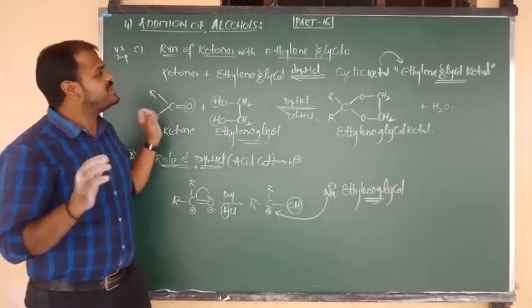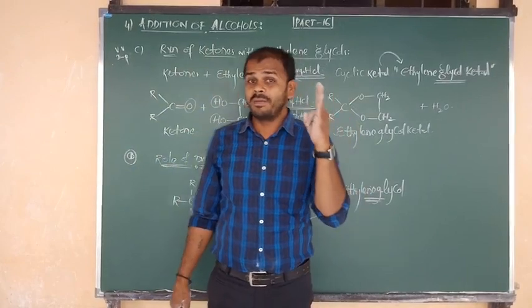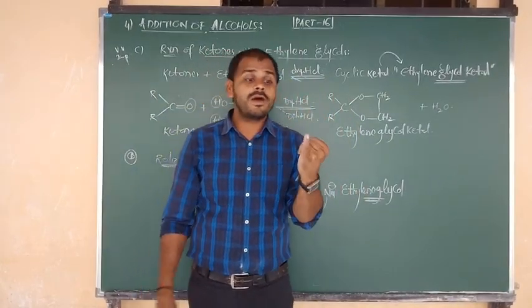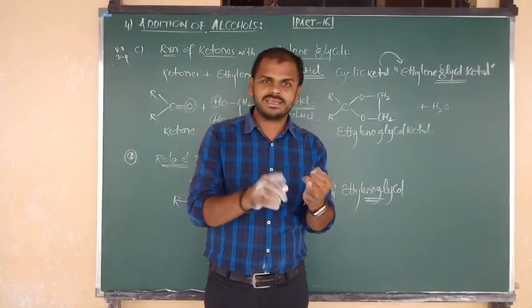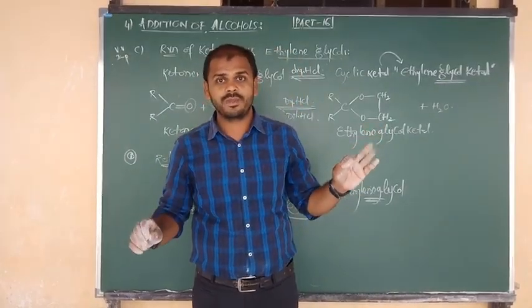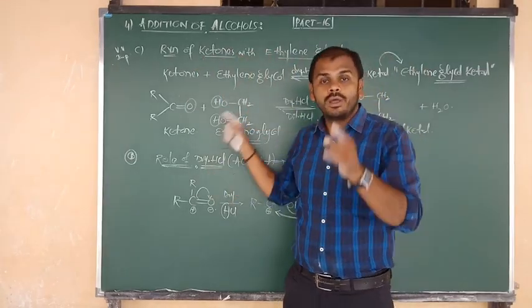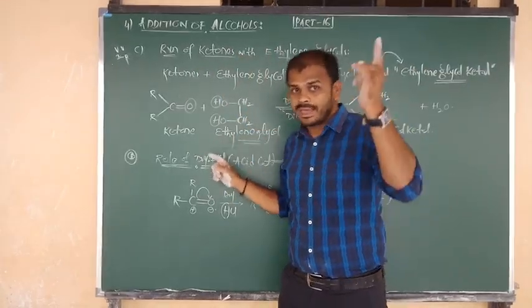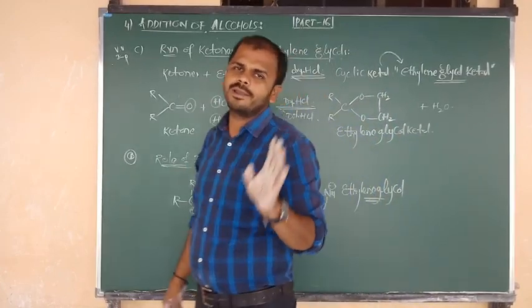So this is the story about the addition of alcohols to aldehydes. Mainly three reactions are there. Number one, addition of alcohols to aldehydes, which forms hemiacetal and acetal. This is a very important reaction. The third one is addition of ethylene glycol to ketone, also a very important reaction. Case A and case C are very important, and case B is a little bit important.